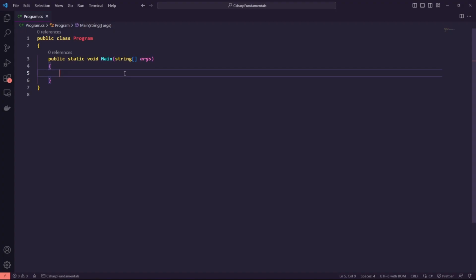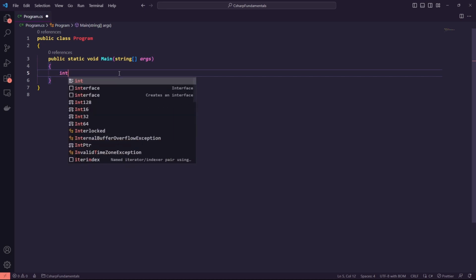Local variables. The scope of a local variable or constant is limited to the current block. It's not possible to declare another local variable with the same name within the current block or any nested blocks.